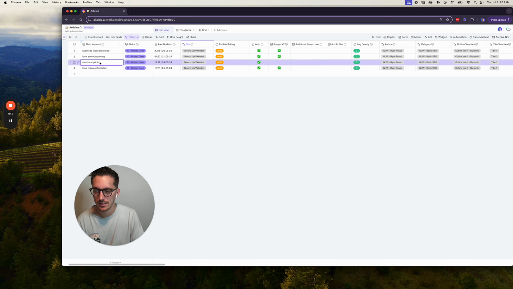So I gave it this keyword. I'm going to use this one because I think this is a good example: Moz local pricing. Moz is an SEO tool, and a lot of the articles that I'm starting to write are about SEO. What I'm able to give into this automation is, I guess, starting here. The first, well, "not on auto" just basically means I run all of the steps concurrently. I don't run them one by one and check.